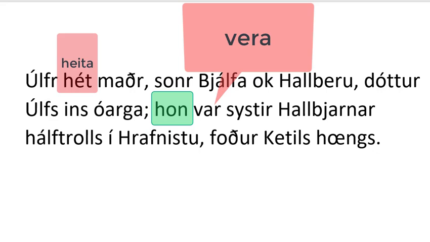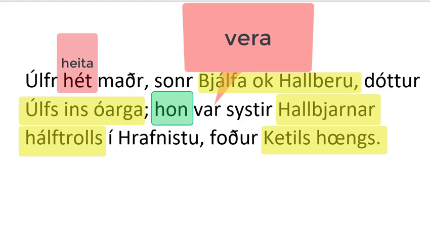So sonr is in the nominative singular case. It agrees with maðr. But then we have genitives here of Bjalfa. Interestingly enough, that name means fur or skin. So, Wolf is Ulfr's name. Wolf was the son of skin, and Halbera, bear, the she-bear on the hill.